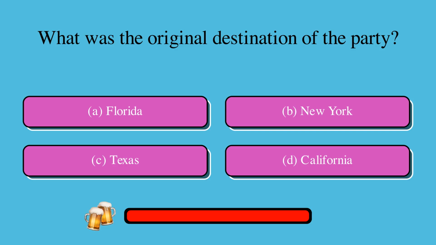What was the original destination of the party? Is it A, Florida, B, New York, C, Texas, or D, California? The correct answer is D, California.